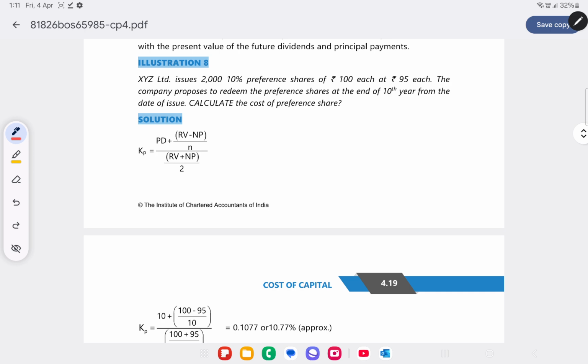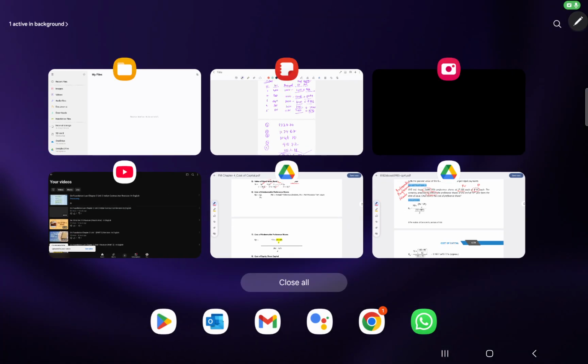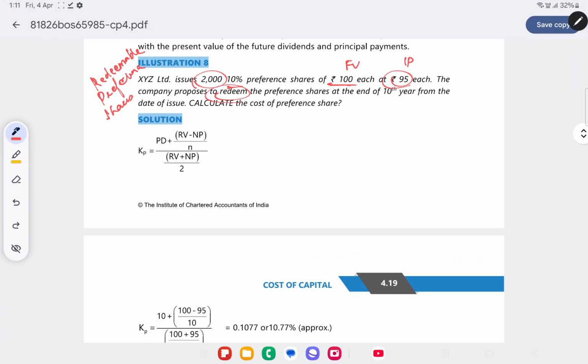Moving on to illustration 8. It is again about the cost of preference shares. XYZ Limited issued 2000 10% preference shares of 100 each, which is the face value, at 95, which is the issue price. The company proposes to redeem. Now tell me whether this is redeemable or irredeemable. This is redeemable preference shares, to be redeemed at the end of the 10th year from the date of issue.